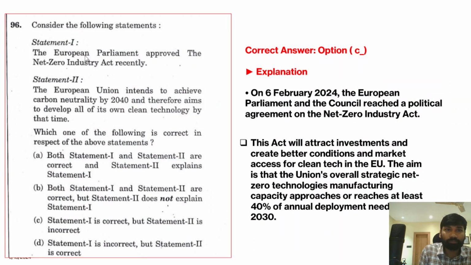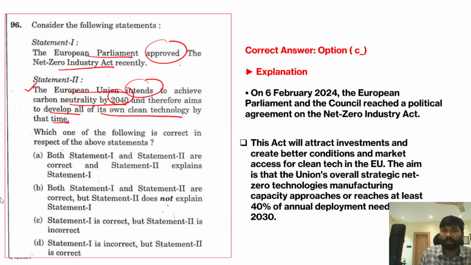And next question. The European Parliament recently approved the Net Zero Industry Act, and statement 2 says that the European Union intends to achieve carbon neutrality by 2040, and therefore aims to develop all of its own clean technology by that time. Now, it is true that the European Union wanted to become net zero over a period of time, and accordingly it has been bringing in new laws, policies and regulations for its industry, so that it would curb excess emissions into the atmosphere and meet the net zero target. Because of that, the European Parliament recently approved this Net Zero Industry Act. So statement 1 is absolutely correct. There is no doubt about that.